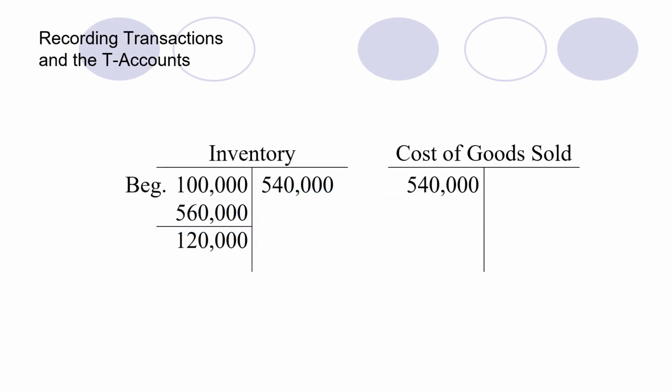This is the T account of the previous transaction. If we look into this T account, the beginning inventory was 1 lakh. We have added the purchases of 5,60,000. After that, this 5,40,000 is the outcome of the sales we have done, and this is the cost of those sales, so it is transferred over here. After that, the net amount of inventory is 1,20,000. Moreover, we have also added the amount of cost of goods sold to this T account, so this amount is transferred to the cost of goods sold section.